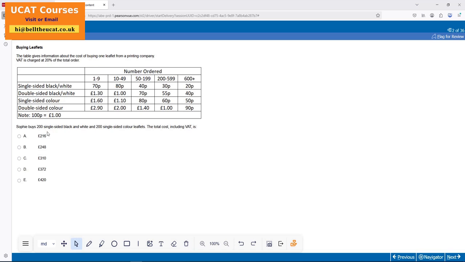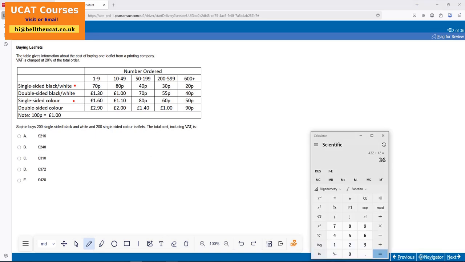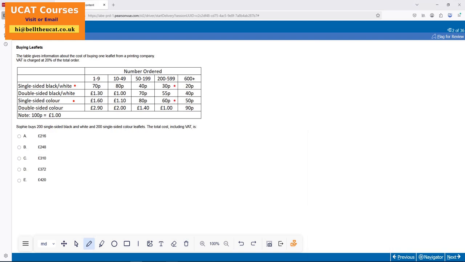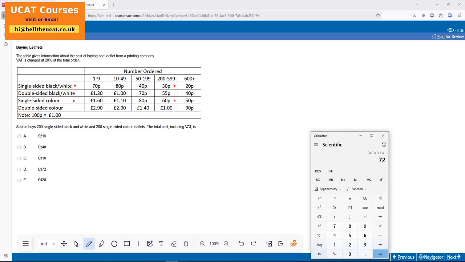200 of this. Sophie buys 200 single-sided black and white and 200 single-sided color. The total cost including VAT. So do I have 200 times 1.2? 240. How much is that? Single-sided, how many? 200 altogether. So 30 and 60. Do I have 30? 0.3 times 0.3. Boom.